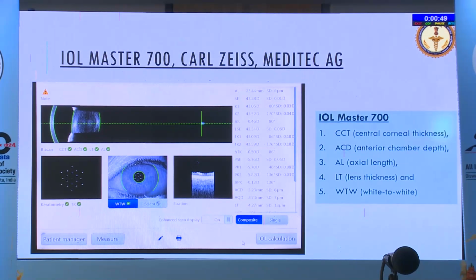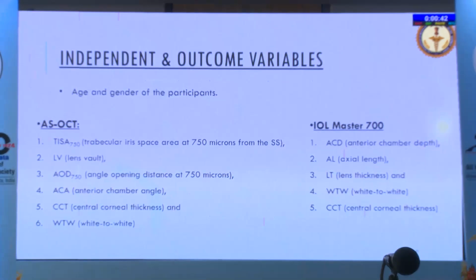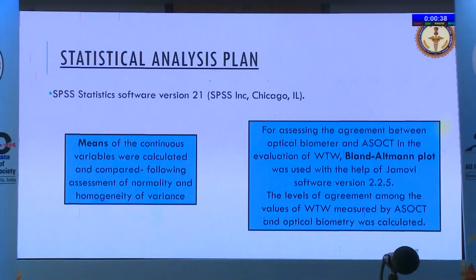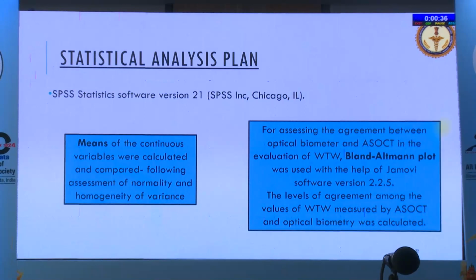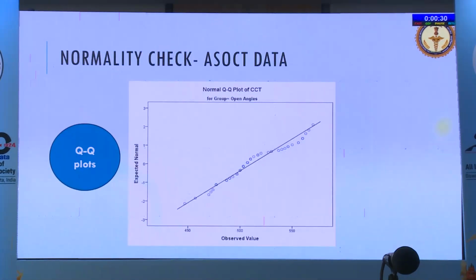Similarly, IOL Master was performed following this, and these are the list of the 5 parameters that we assessed, documented and compared. So these are the outcome variables that we got, 6 parameters on ASOCT and these many on IOL Master. Means were computed and compared, and the results, age and gender, I won't go into.